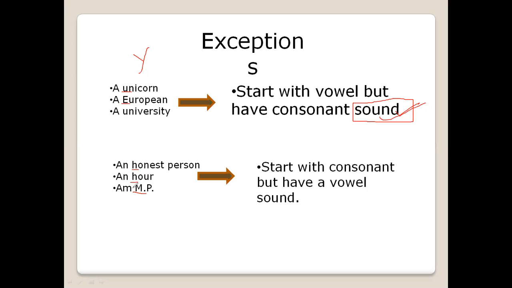M is again a consonant. Okay, I made a small mistake here. It is an MP. M, A. Okay, M. A का sound आ रहा है, A का sound हो रहा है. That is why it is taking an N. An R, A. A का sound आ रहा है, which is a vowel sound, so it is taking an N. An honest person, O sound. That's why it is taking an N.